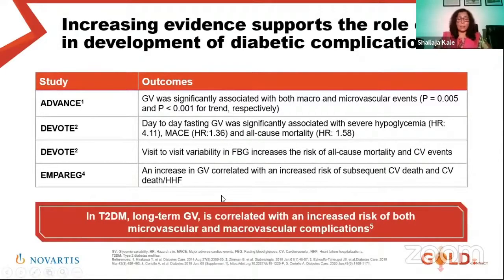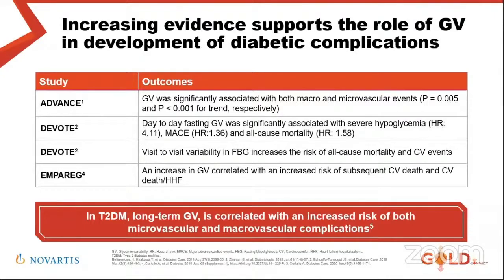Now, the major issue happened after trials like ADVANCE. We know what happened in earlier intensive glycemic control trials, that severe hypoglycemia was associated with increased cardiovascular and overall mortality. It's not only cardiovascular, it's overall mortality. So a sick patient with 15 years of type 2 diabetes, he has lots of issues and he gets a severe hypoglycemia with whatever treatment we have given. What it tells us is that this person is sick and he has a very high chance of more cardiovascular risk or maybe sudden death. So that is for sure.